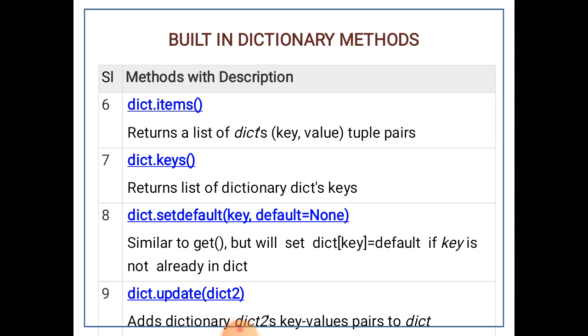List, remember a square bracket. Tuple, remember a parenthesis. Dictionary, remember curly braces. So my dear students, thank you for your silent listening, and try to compare and differentiate in between list, tuple and dictionary. Thank you very much.